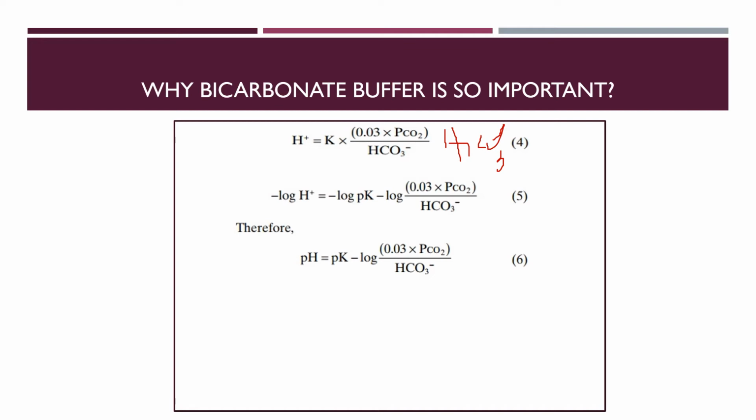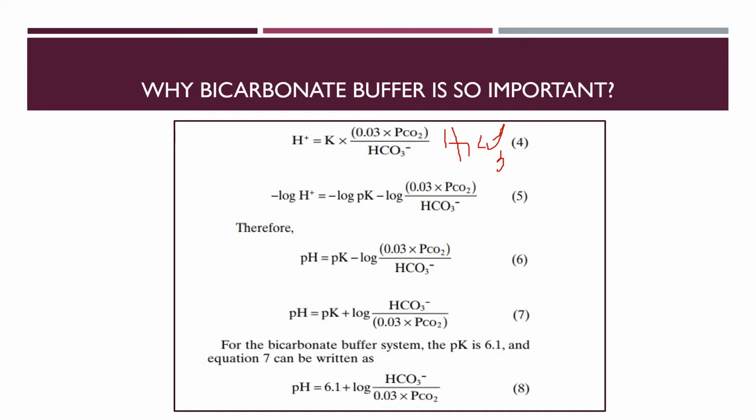And by doing this, we get this final equation, where we get a pK value of 6.1. So what is our body pH, the extracellular fluid pH? It is around 7.4. So the pK is much less than the body pH of 7.4.